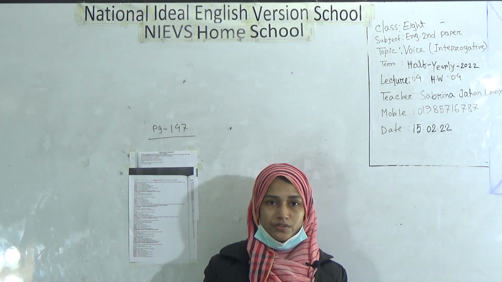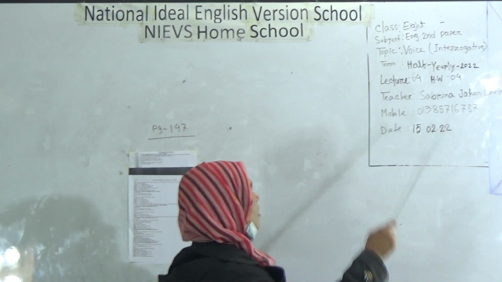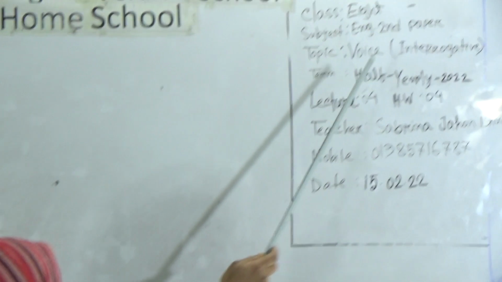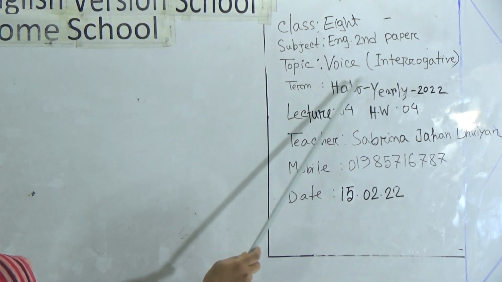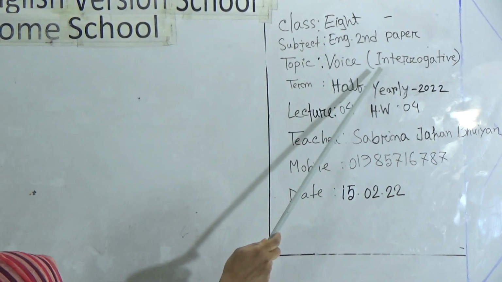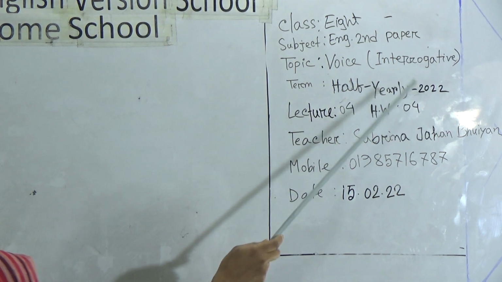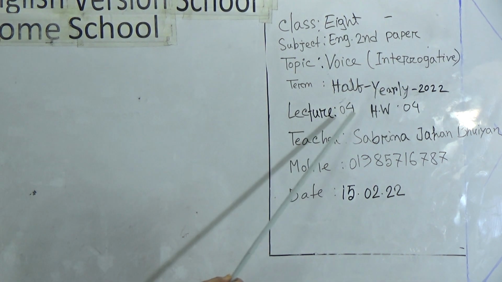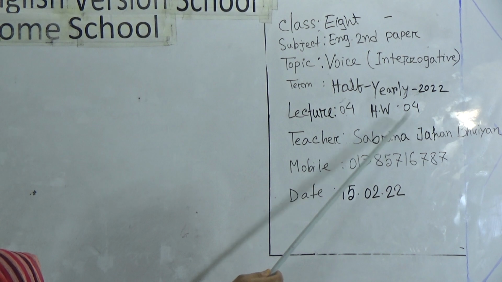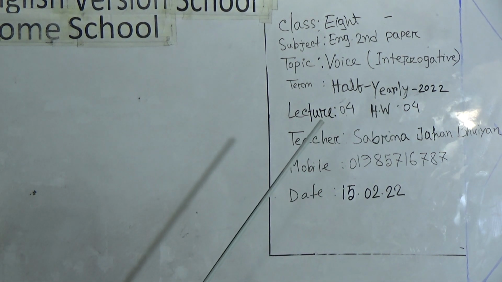Dear students, today I am going to take English second paper class for the students of class 8. Our today's topic is voice, and the topic is interrogative form. This is our lecture number 4 and SW number 4. Now, dear students, I am going to start our today's topic. Please follow that.